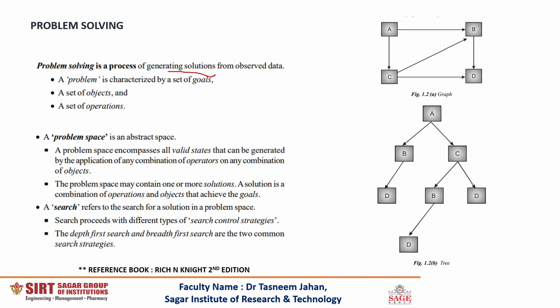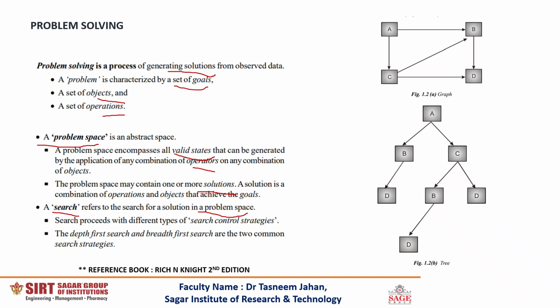Problem means problem where we have to achieve some goals. Problem contains some set of objects and set of operations. The problem word again leads to the concept of problem space. Problem space is the set of all valid states on which we can apply some operations and we can reach our solutions. Now, here again we are learning one more term which is called as search. Search means the complete solution for the problem space.